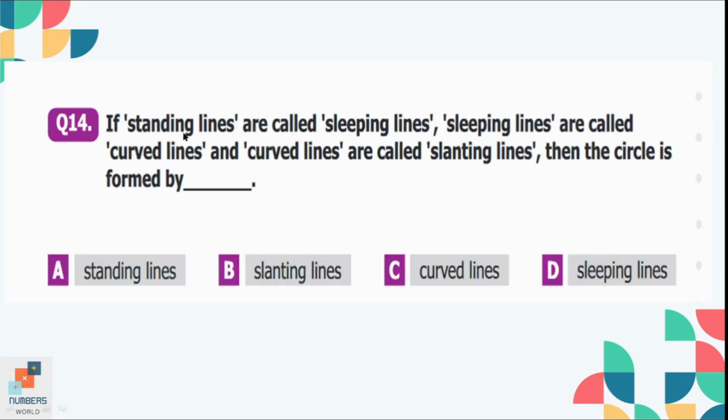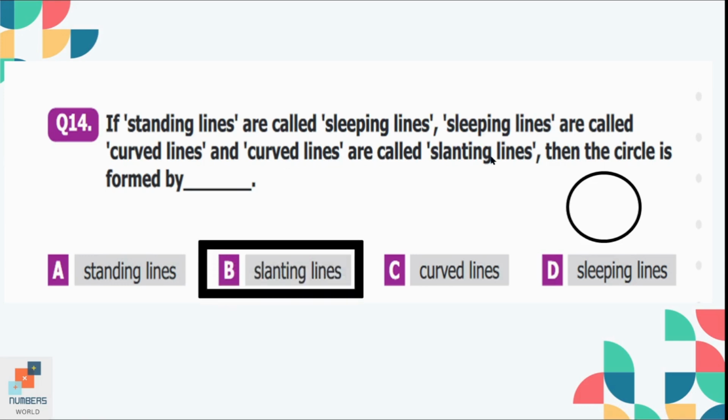Question number 14, if standing lines are called sleeping lines, sleeping lines are called curved lines, and curved lines are called slanting lines, then the circle is formed by dash. We know a circle is formed by curved lines, but in this question, the curved lines are called slanting lines. So option B is the correct option here. The circle is formed by slanting lines.